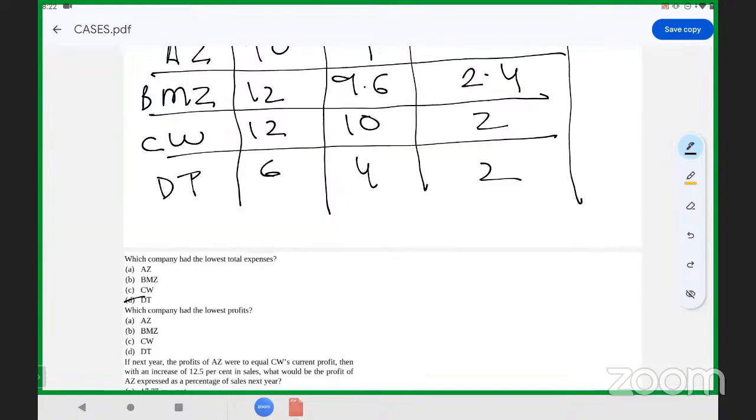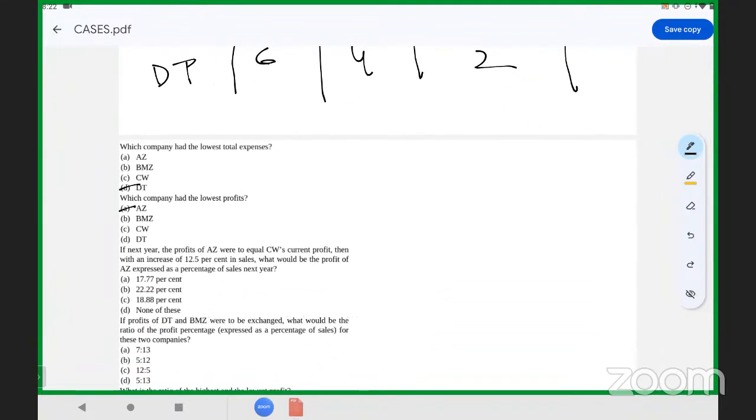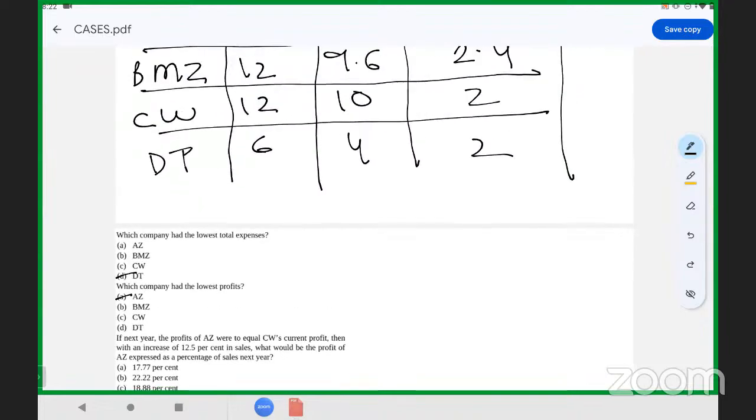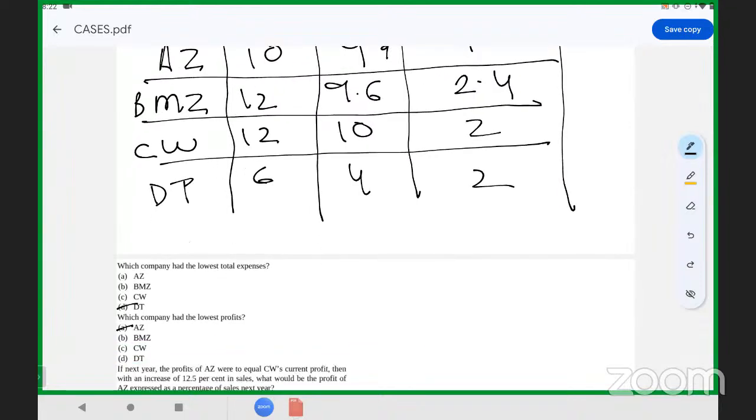Which company had the lowest profits? The lowest profit was reported by AZ. In the next year, if the profits of AZ were equal to CW's current profit, which means there was an 11.1111% increase, that is 1 by 9.